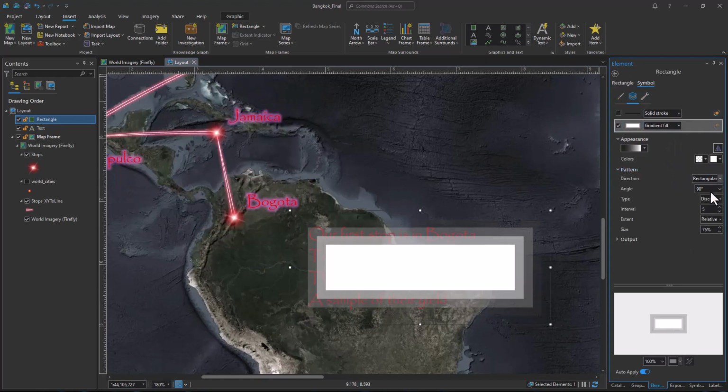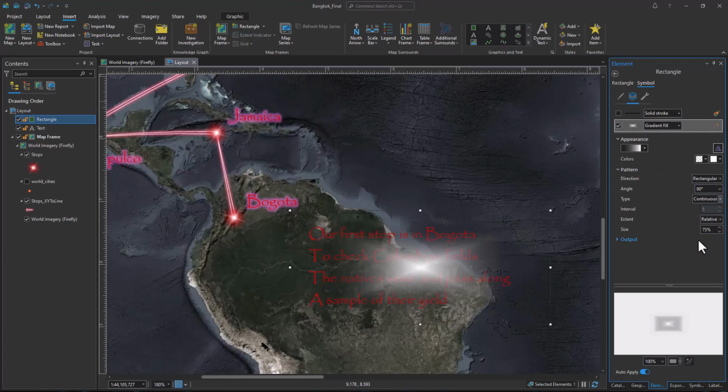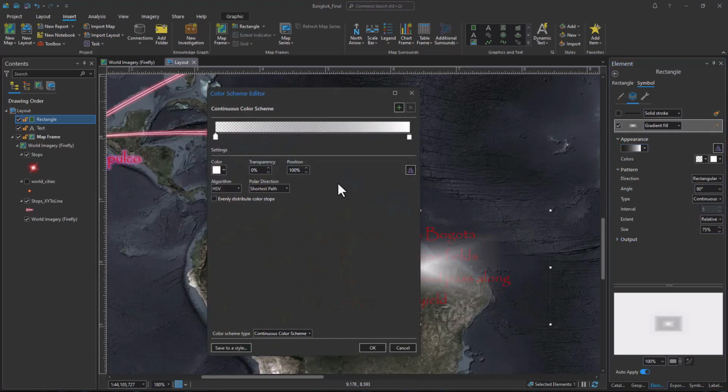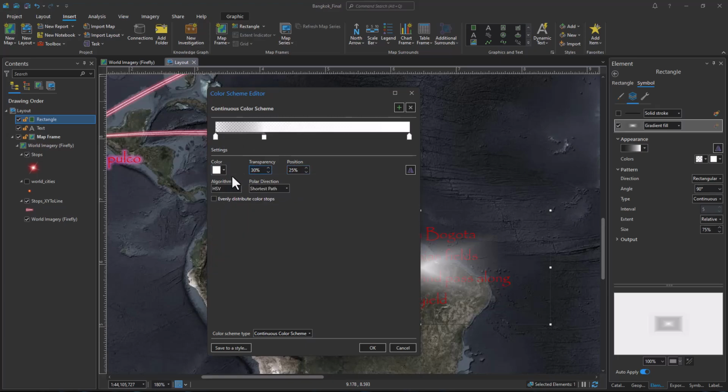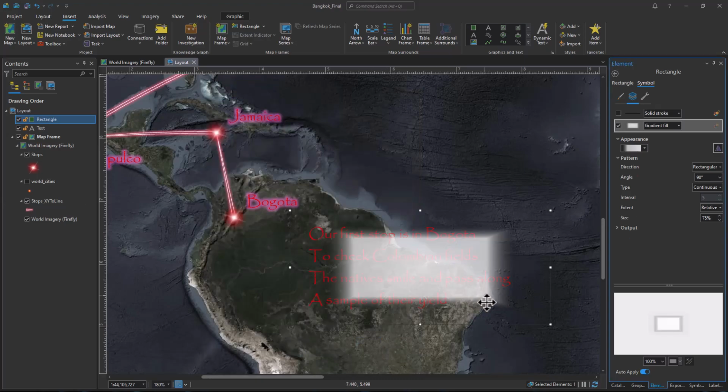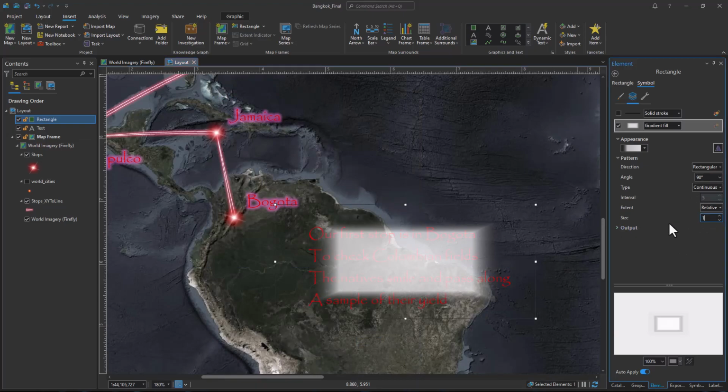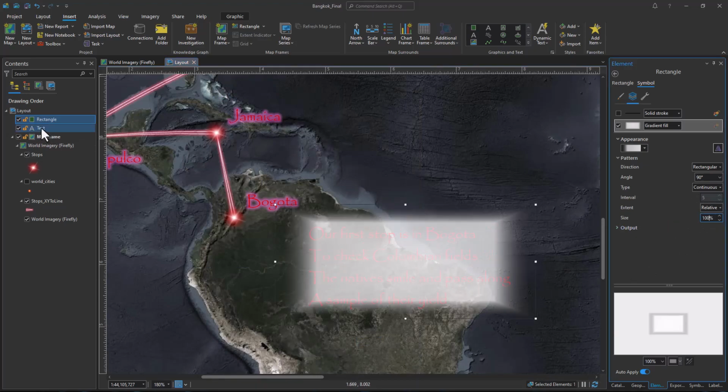So gradient fill, and we'll change our settings. Okay, it's getting good. Not great yet. Put a couple stops in here. And oops, let's turn that back to white, not black, 100%, or 30%, I'm sorry. And let's change these stops a little bit, and it looks pretty good. Oh, we need a 100% on our size so it fills up our entire box.